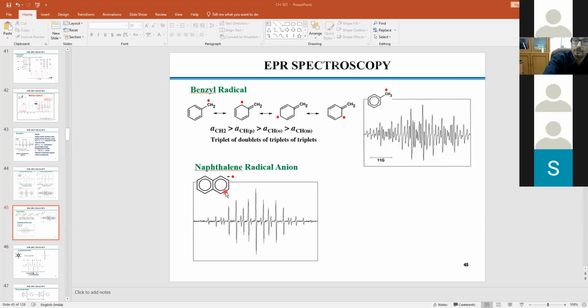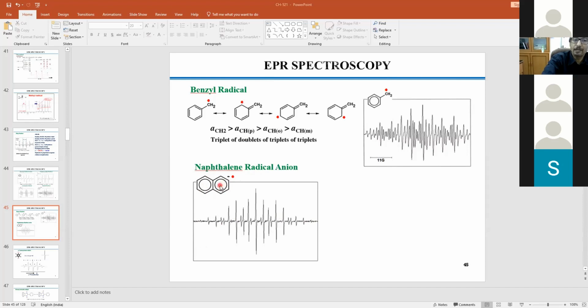Okay, possible. And in that case, for the naphthalene radical, you can expect a total of 8 equivalent protons. That means you should expect 9 lines. But you are getting much more than 9 lines. That means they are not delocalized in an equivalent sense. That means it is localized on a particular ring.